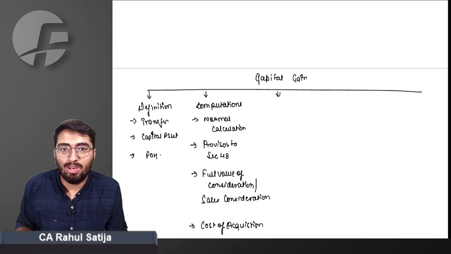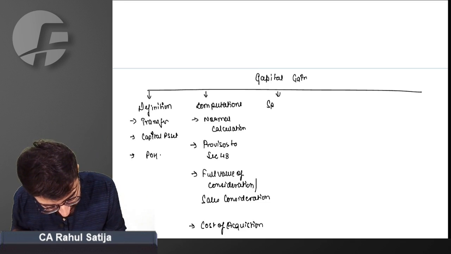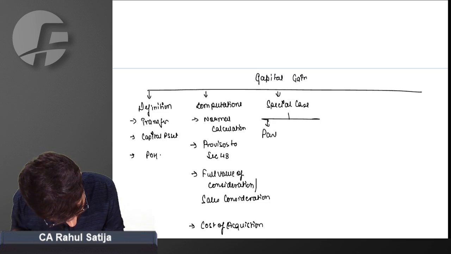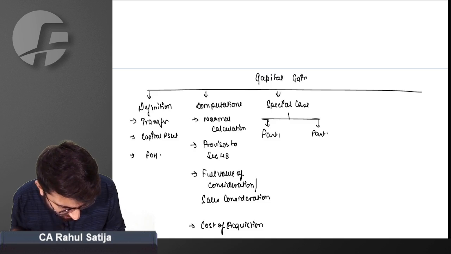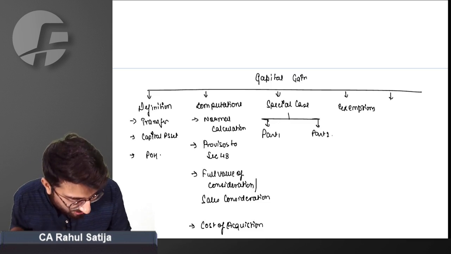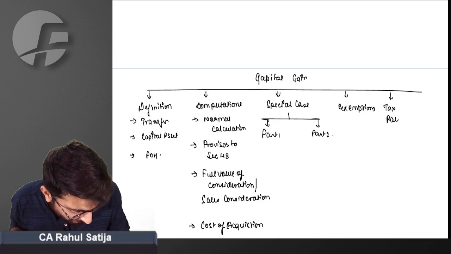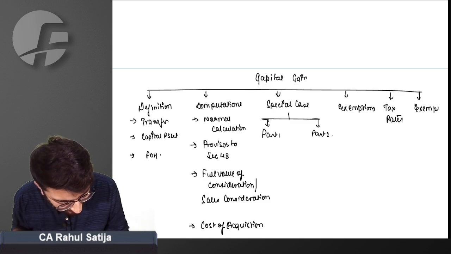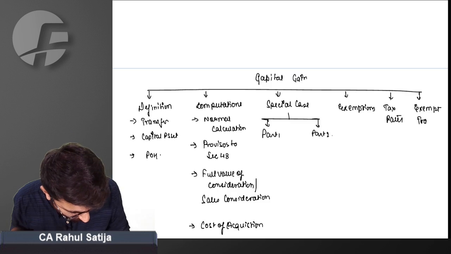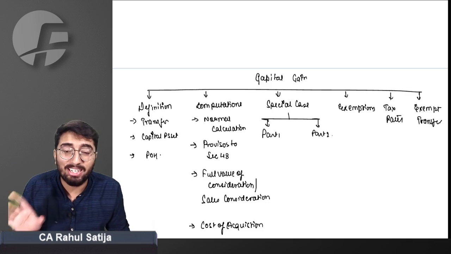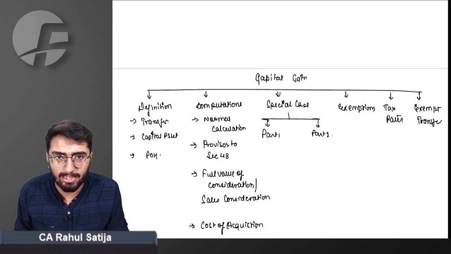Examiner normally tests you on the next topic, that is special cases in capital gain. Special cases we do have 2 parts, part 1 and part 2. I'll talk about this later on. Next one is exemptions in capital gain. How can you save capital gain? Next one is tax rates. What tax rates are applicable in capital gain? And last one is exempt transfer. In what cases there will be no capital gain applicable? So these are broadly six categories or six topics that you need to understand in this capital gain to complete this chapter holistically.